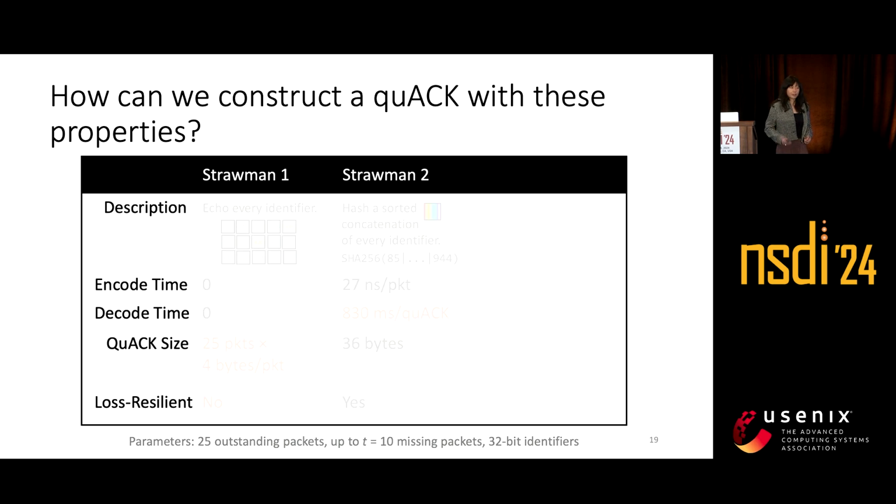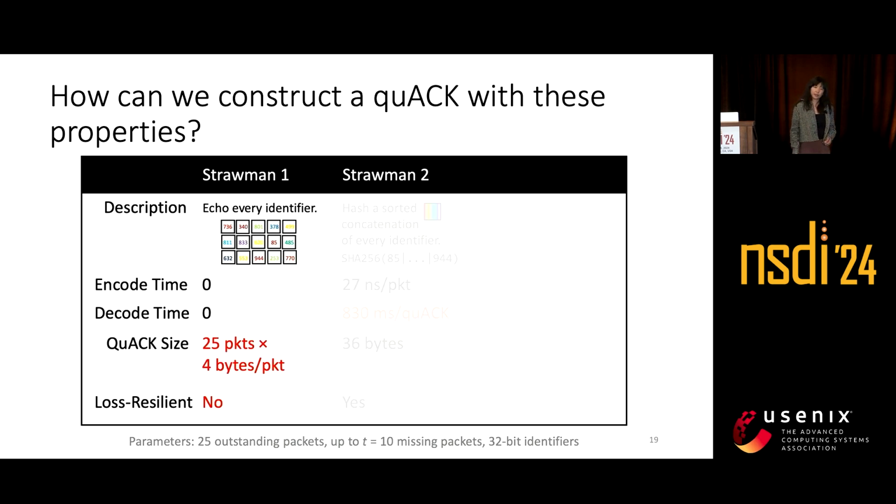How might one construct a QUAC? Well, the first idea we might think of is to echo every single packet that we've seen at the middlebox. But this uses a lot of space on the Sidekick protocol. And it's also not resilient to loss, because if we lose one of these QUACs, then there might be a spurious loss.